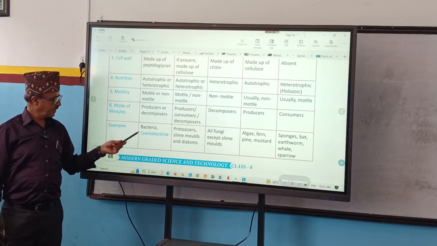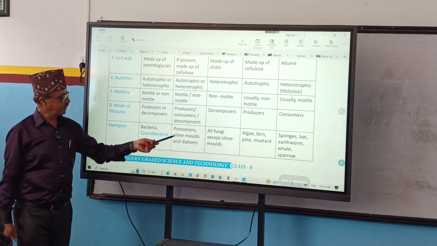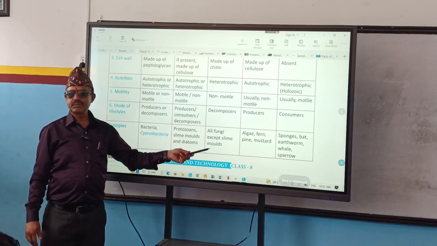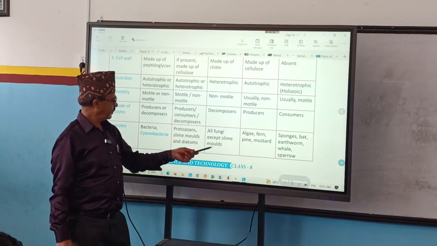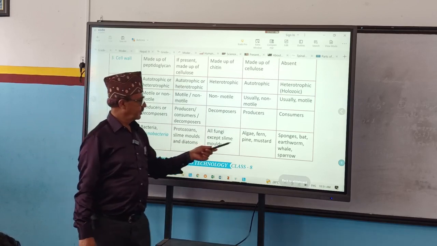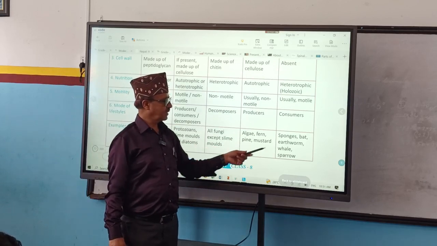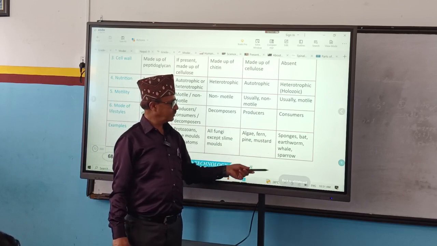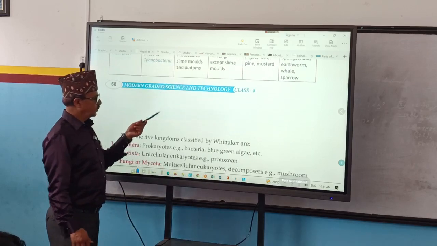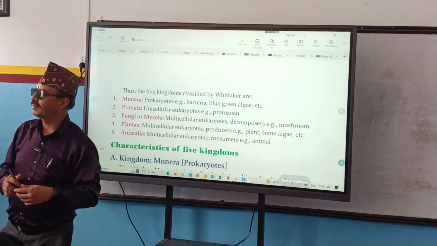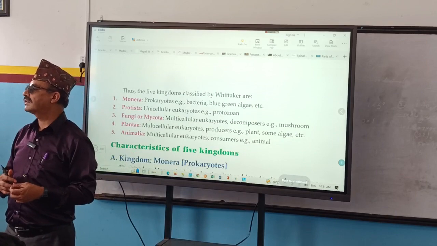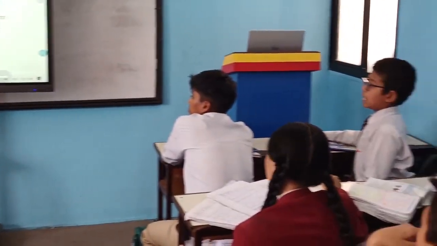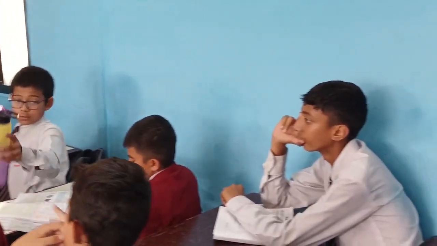Examples are given. What is the example of Monera? Bacteria, cyanobacteria. Fungi. Protozoans. Amoeba. Fungi. Slime molds they belong to here, right? Yes. Algae, fern, pine, mustard. Sponges, bat, earthworm, whale, sparrow. That's great. So all these techniques were given by whom? Robert H. Whittaker. You have to remember. Who gave this? Robert H. Whittaker. Okay. So now you just read this one.